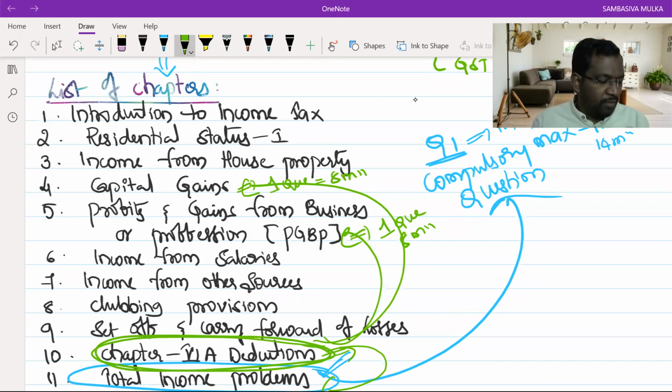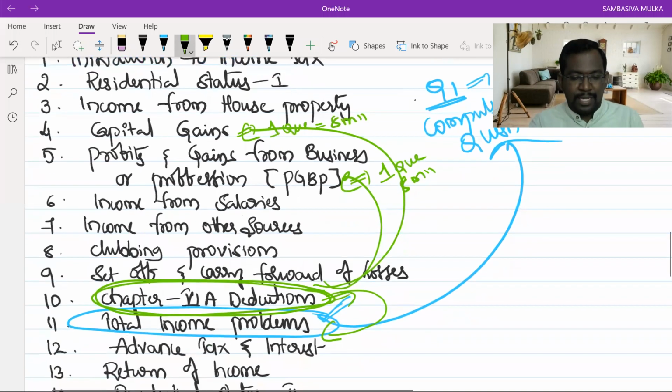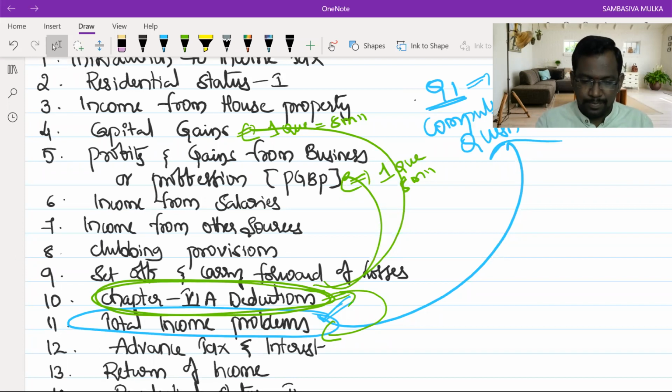Without knowledge of chapter 6A deductions, you cannot do total income problems or the PGBP problem. You may be doing the problem for 70% or 80%, not 100%. Only after you have the knowledge of chapter 6A deductions can you do 100% of the problem. Clear now? That is why chapter 6A deductions is also a very, very important chapter.